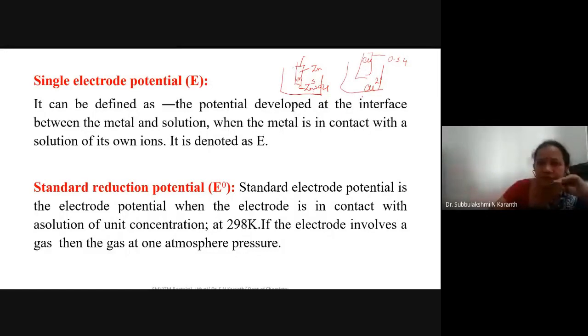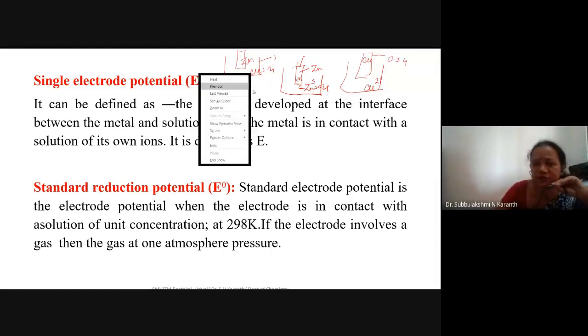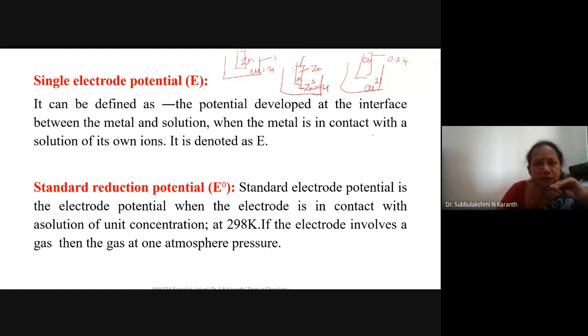See, if I take a zinc metal and dip it in a copper sulfate solution, is the potential generated a single electrode potential? No, it is not a single electrode potential. Here, the metal is not dipped in a solution of its own ion. A different solution we use. That is, the potential developed is not considered a single electrode potential. The basic thing is you have to take a metal which should be dipped in a solution of its own ion. At that time, at the interface, you can observe a potential called a single electrode potential.